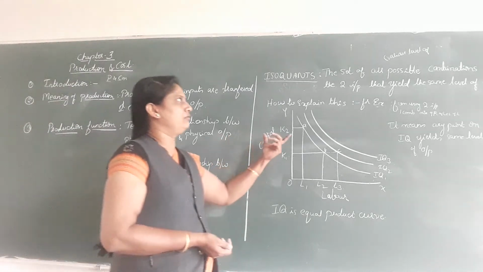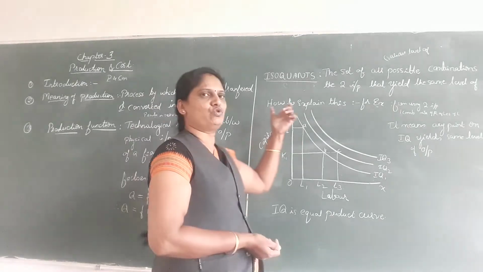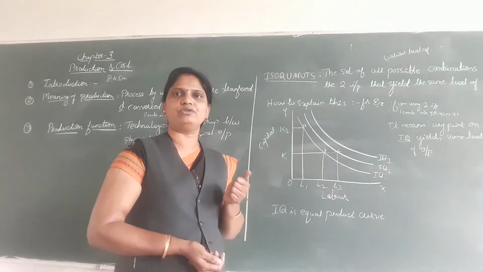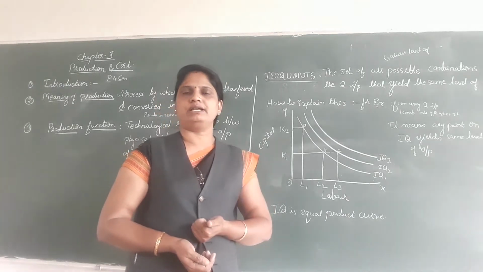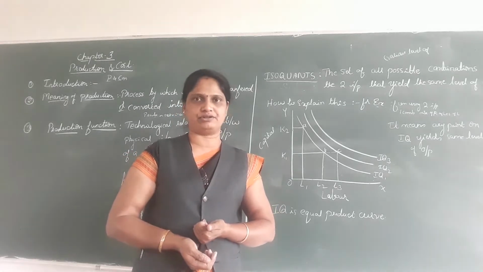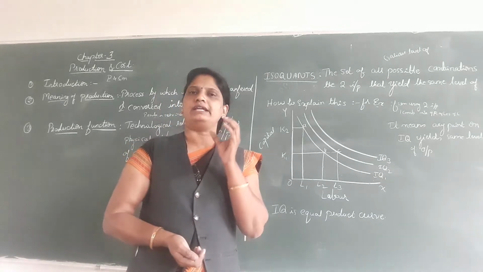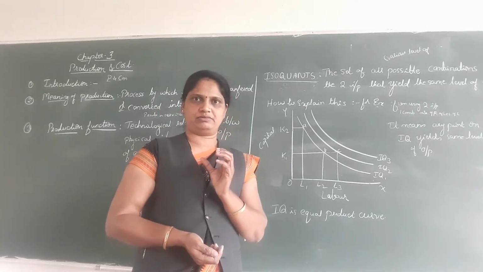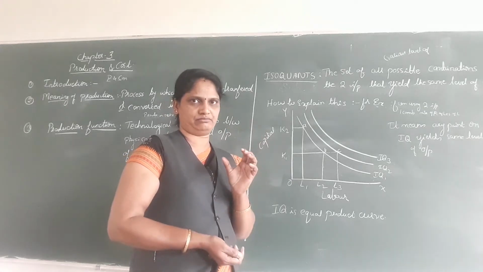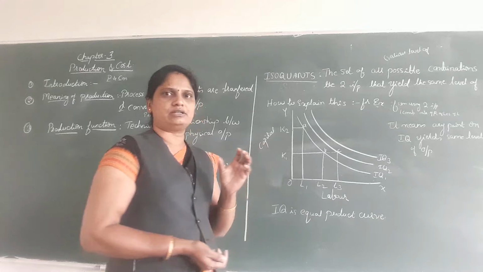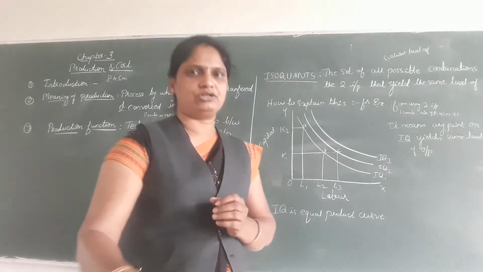Now, move to the next important concept, that is isoquants. In the previous chapter, we discussed indifference curves, the IC curves. The indifference curve is related to consumption, whereas the isoquant is related to production. So, go through the difference between the isoquant and the IC curve.